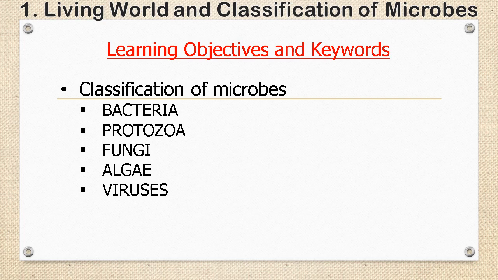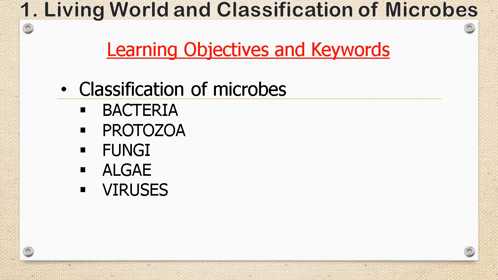Students, did you remember what we have learned in the previous module? Let us have a quick recap. In the previous module, we learned classification of the entire living world given by various scientists. After that, we studied the five kingdom system of classification given by Whittaker in detail.